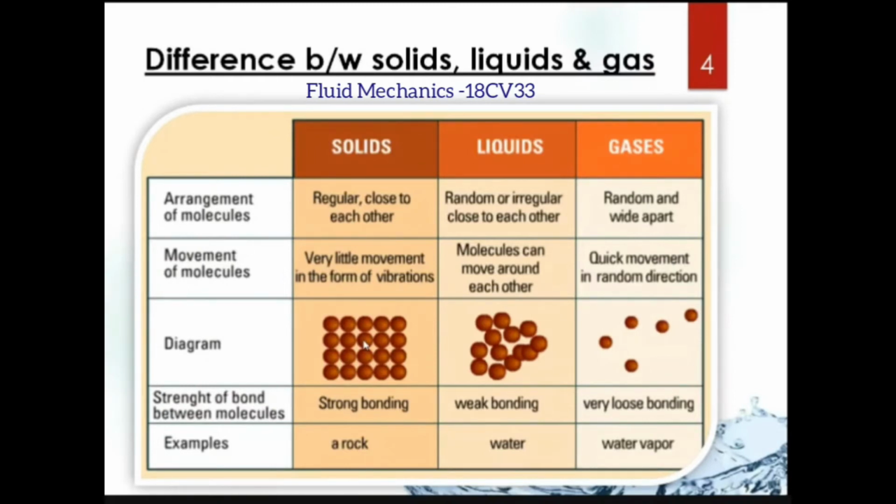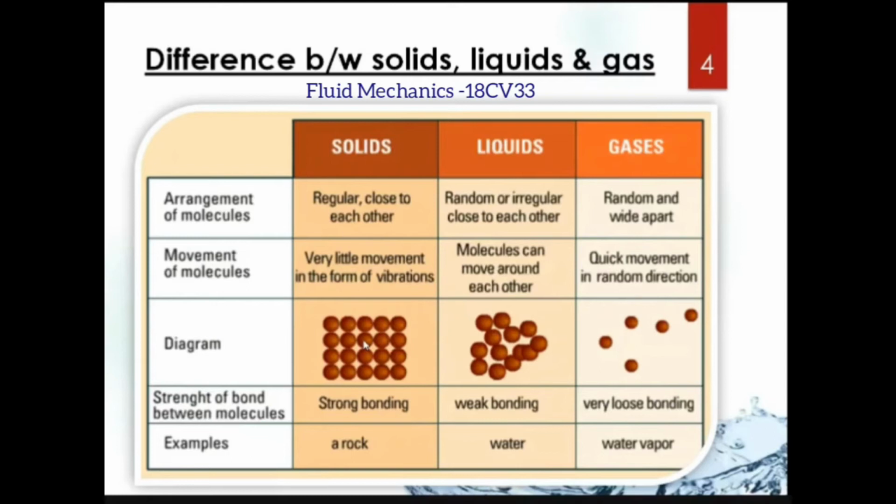Whereas in case of liquids, the molecular movement is so little compared to solids. There will be a little movement in case of liquids compared to solids. Whereas in case of gases, the movement will be in a random direction, and it will be quick movement, because gas means air molecules will be moving randomly in different directions with a very fast velocity. Okay, so that's why the movement of the molecules also varies from solid, liquid, to gas.